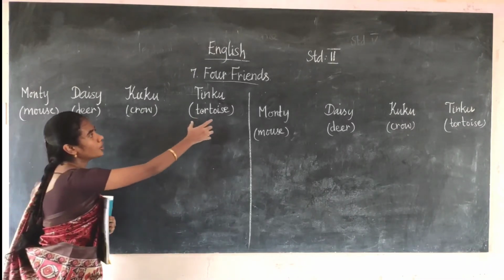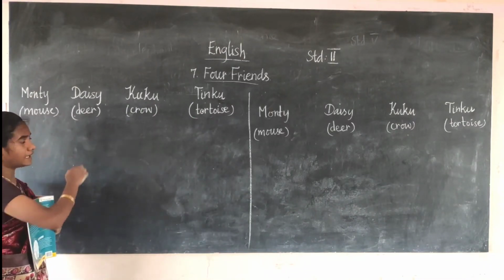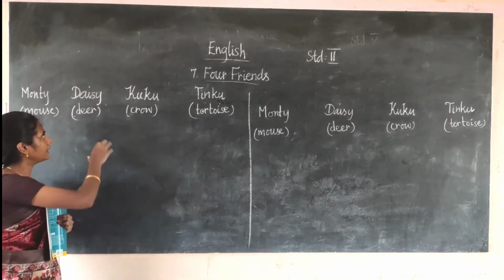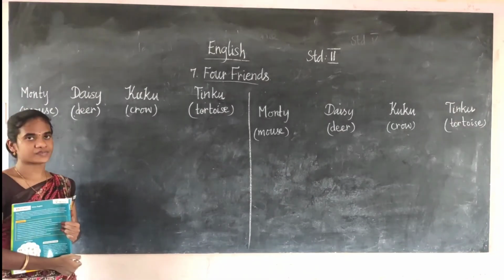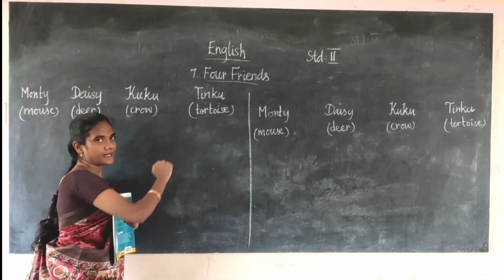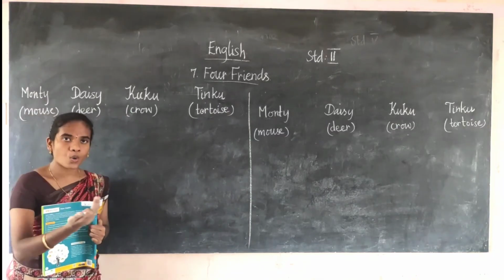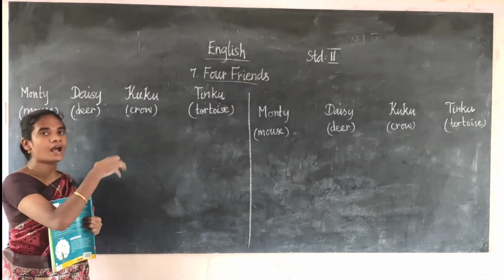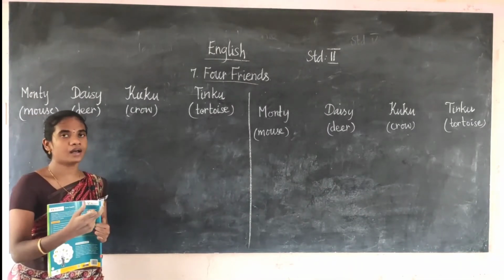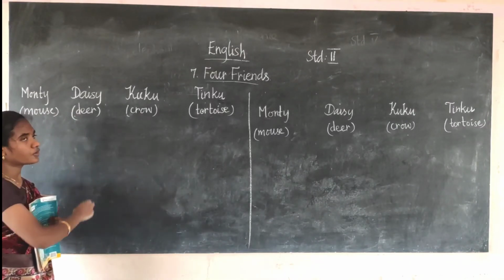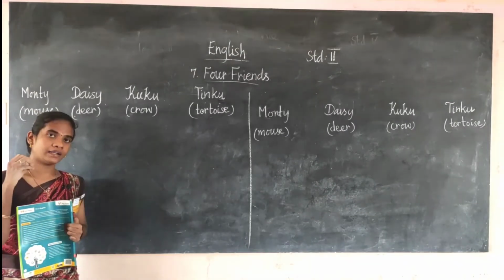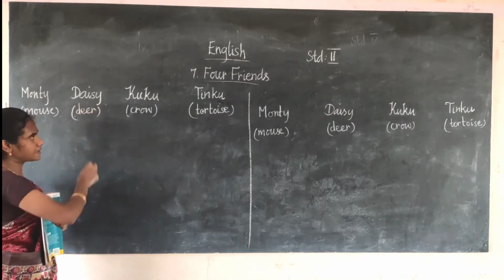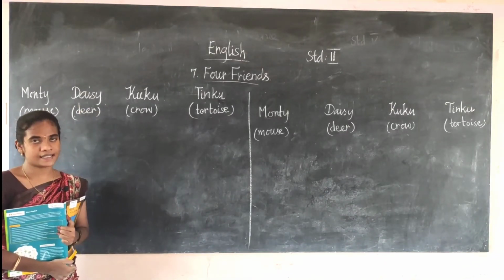One day, the mouse, crow and tortoise were waiting for the deer to come by the lake. As time passed, the deer did not come. So the tortoise said, crow, can you fly over the jungle to look for the deer? The crow said, okay. Now the crow is flying over the jungle, calling out the deer's name, Daisy, Daisy.